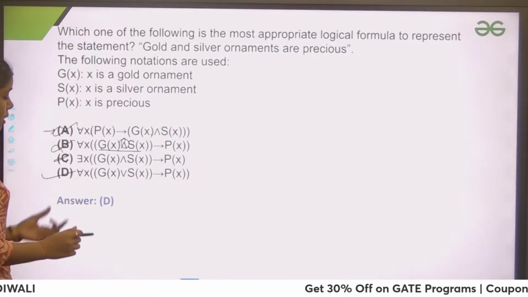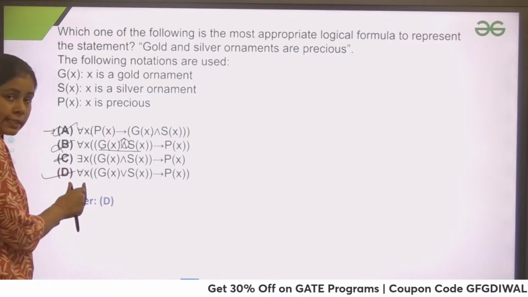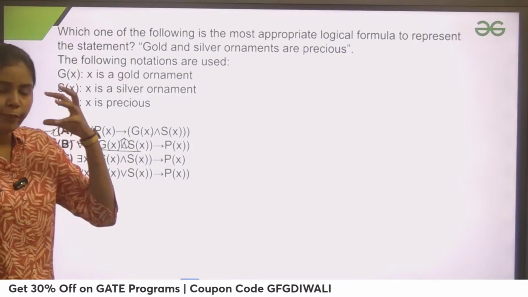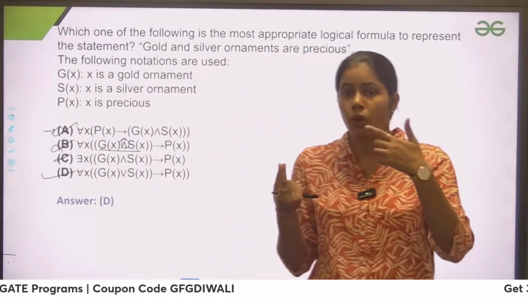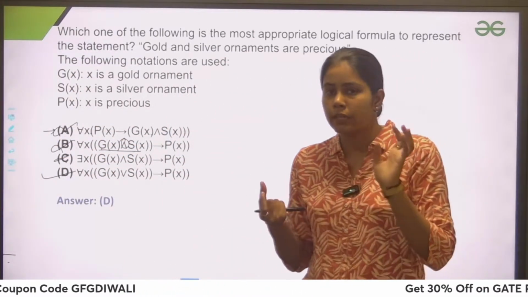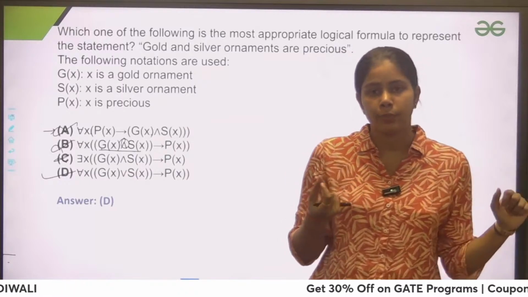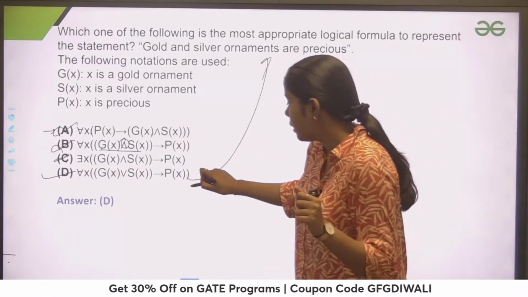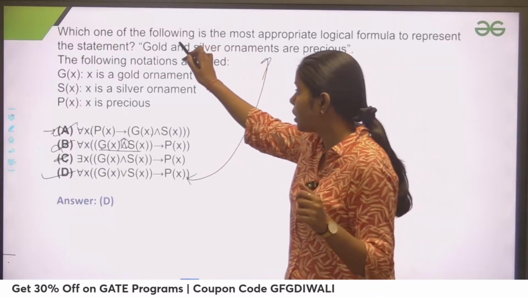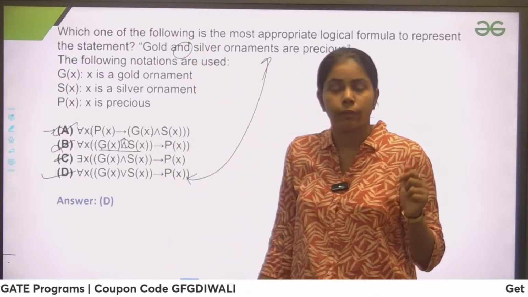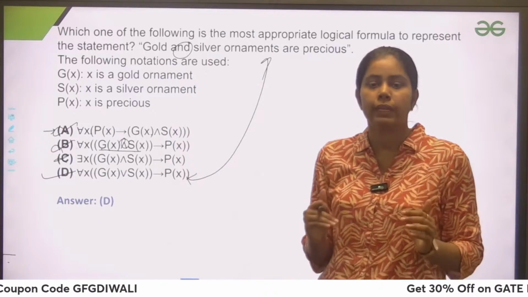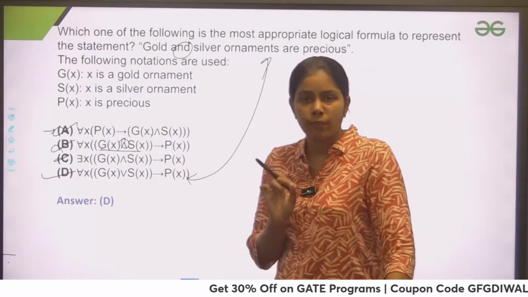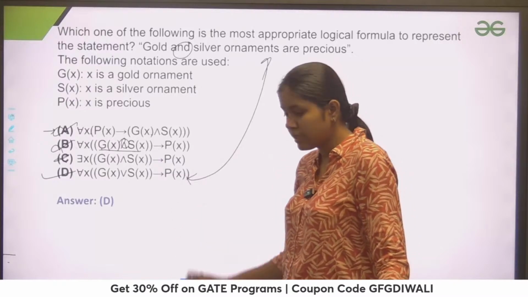So option D is true, because it says that for all x, if x is gold or x is silver, right? Let's suppose they have picked an ornament. If x is gold or x is silver, if any of the conditions is satisfied, then x is precious. See, there is a difference. Whatever we have written, we have used "and" here but "or" there, because the meaning should be intact. There might be a possibility that we are using different notation, but the meaning should be the same. So here the meaning is the same.